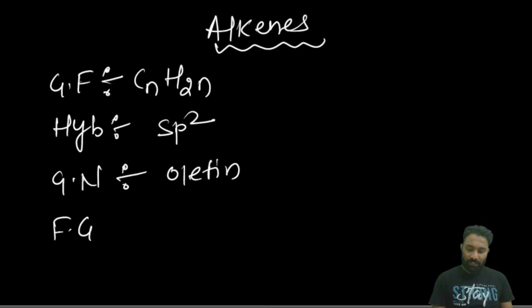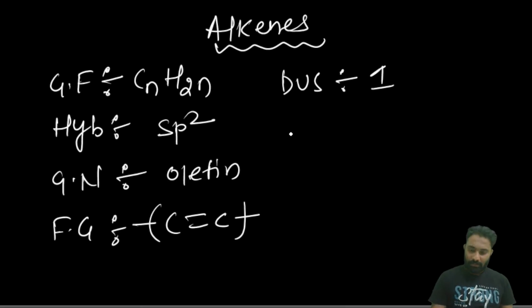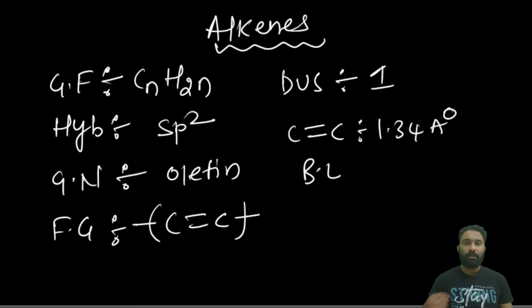The functional group of the alkene is C double bond C. The degree of unsaturation for the alkene is 1, and the carbon-carbon double bond length is 1.34 angstroms. Clear?